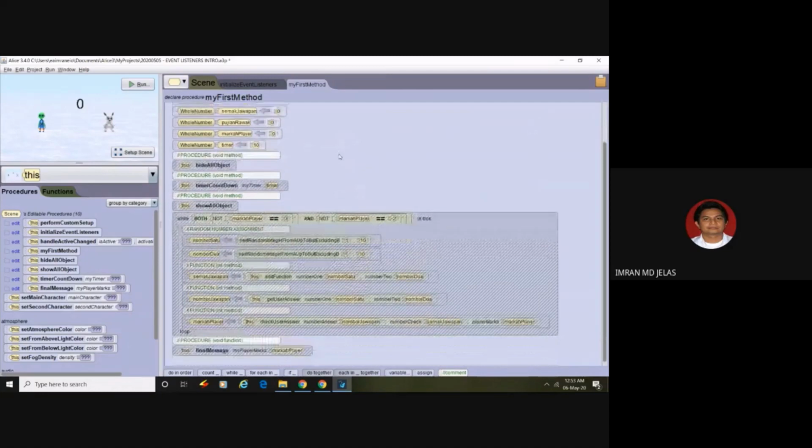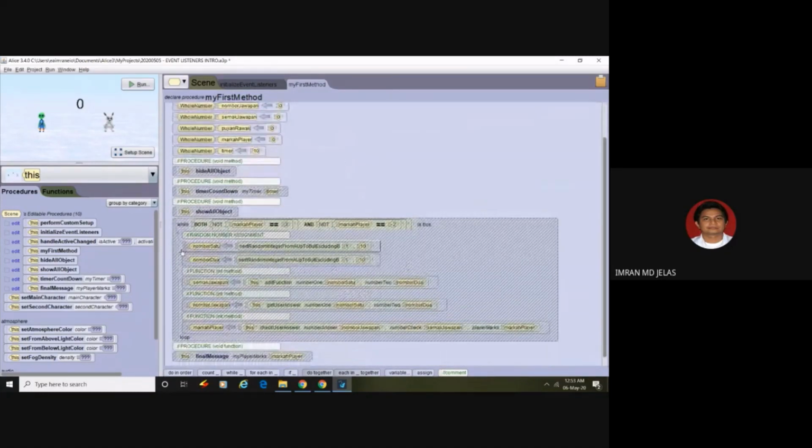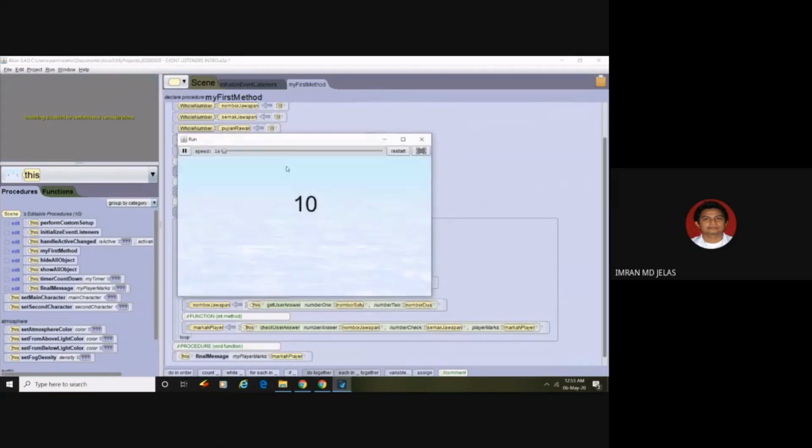Now we need to reactivate our function and procedure in my first method. So let's enable this one. Okay, good.